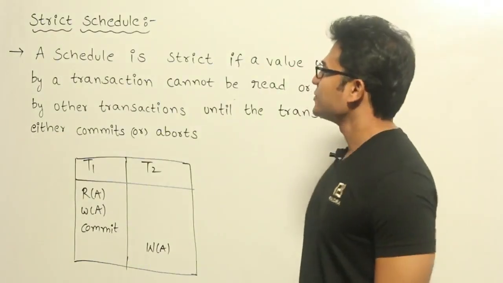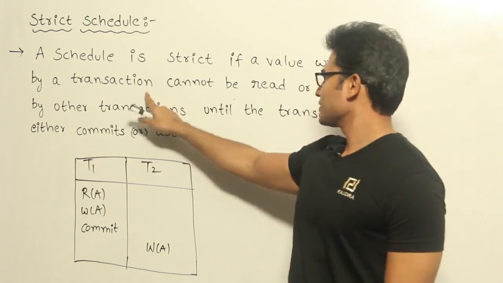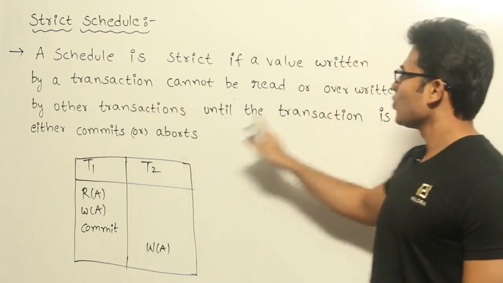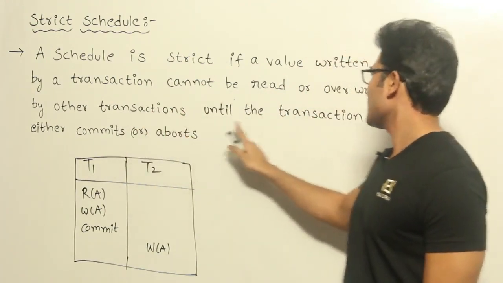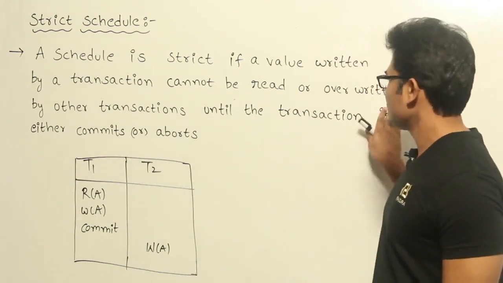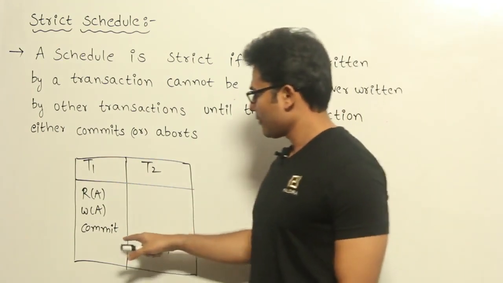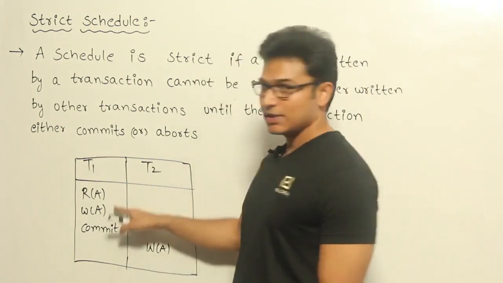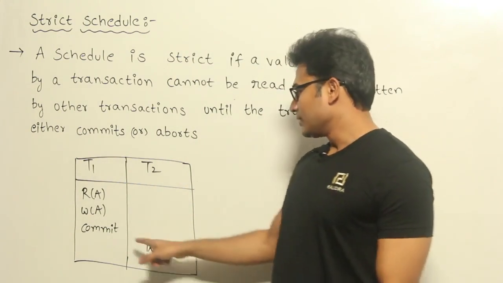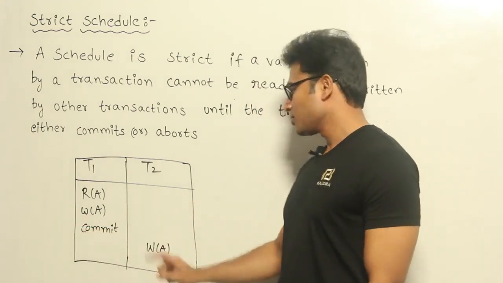Now let's see strict schedule. A schedule is strict if a value written by a transaction cannot be read or overwritten by other transactions until the transaction either commits or aborts. So the meaning of this one is, if you are going to have a transaction like this, now this transaction has to be committed, then only you are supposed to even write.